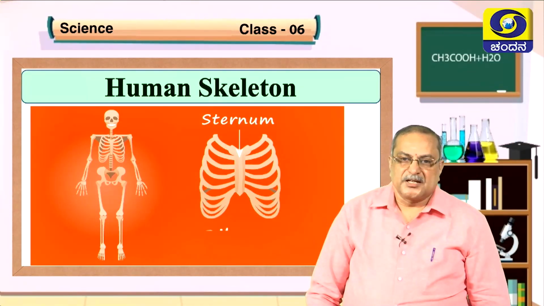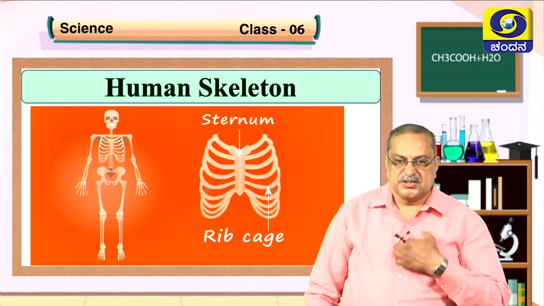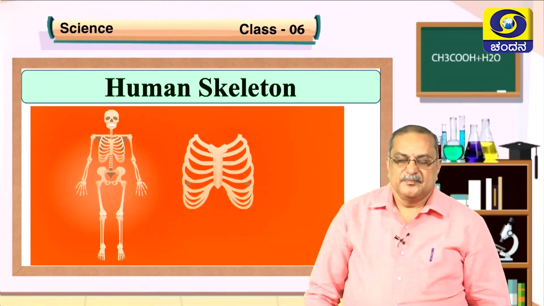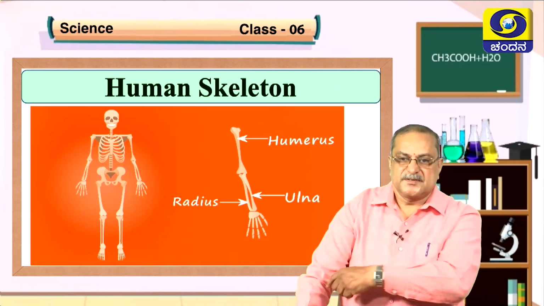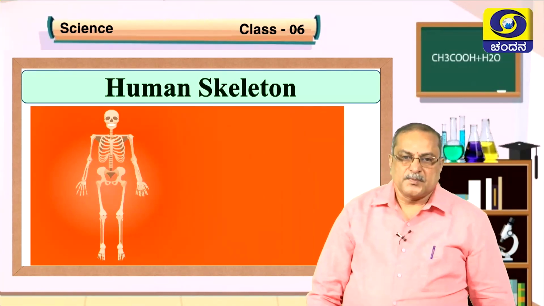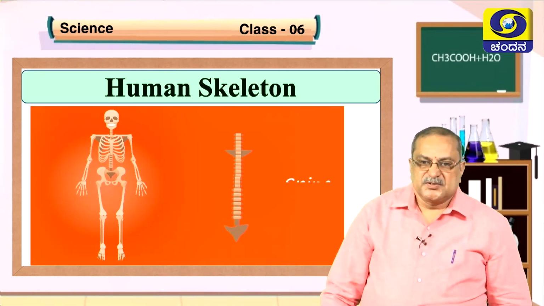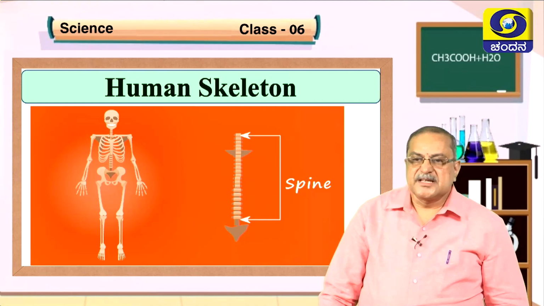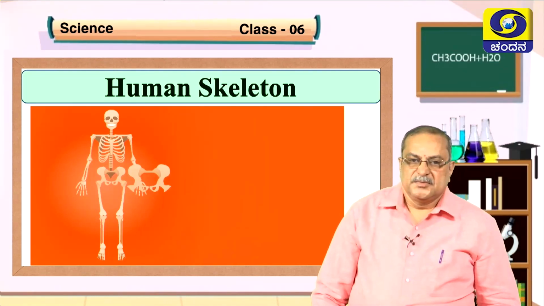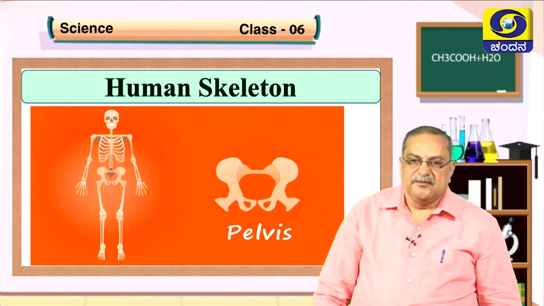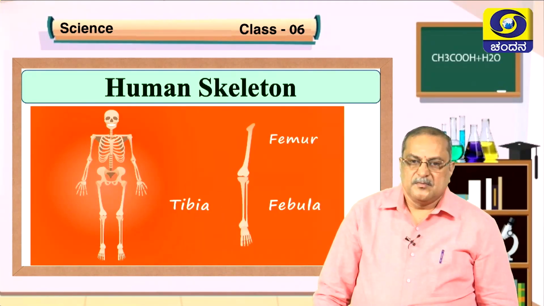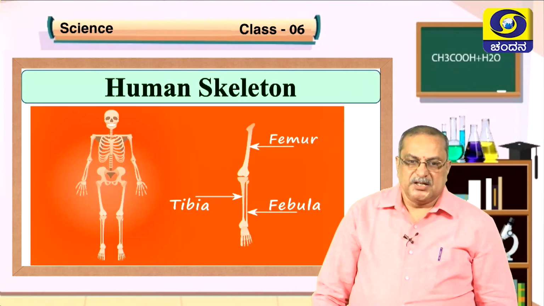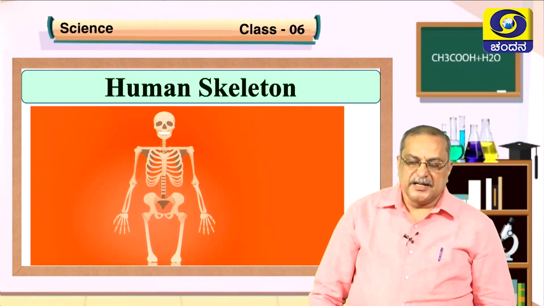That is sternum, that is the midpoint of the rib cage, sternum. This is the humerus, ulna and radius. This is the hand bones. This is spinal cord or spine, what we say. This is pelvis, femur, fibula and tibia. These are the different parts of the leg.